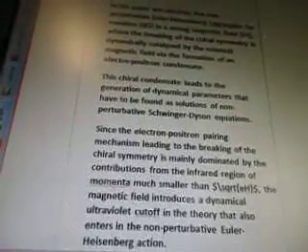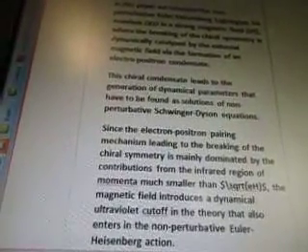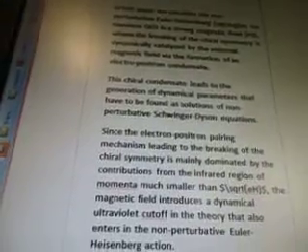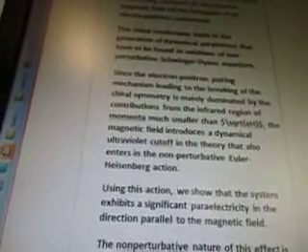This chiral condensate leads to the generation of dynamical parameters that have to be found as solutions of non-perturbative Schwinger-Dyson equations.